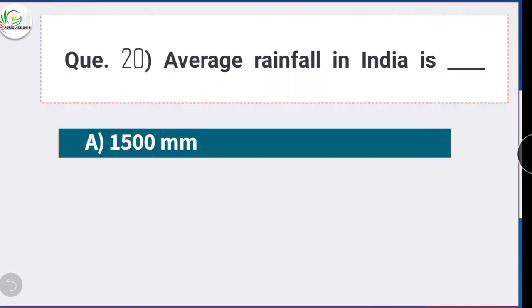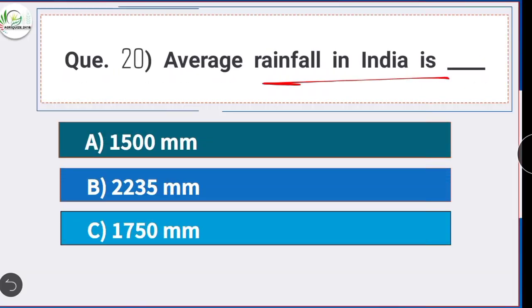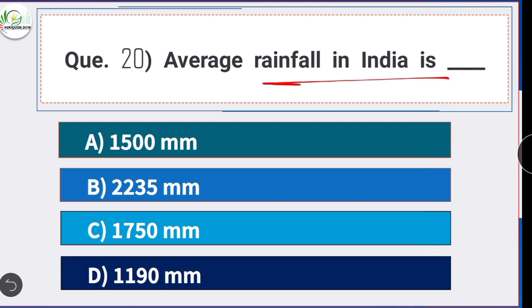Question number 20. Average rainfall in India is. Option D is the correct answer, 1190 mm. The average rainfall in India is 1190 mm.